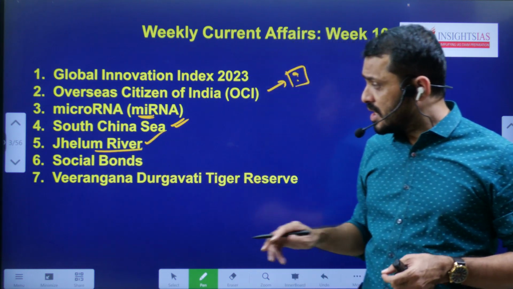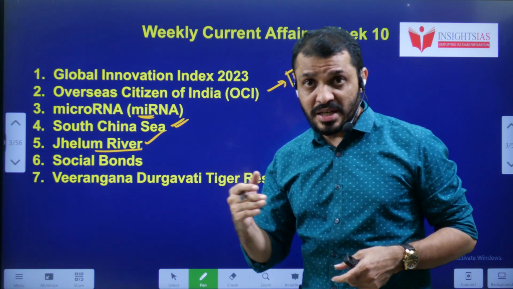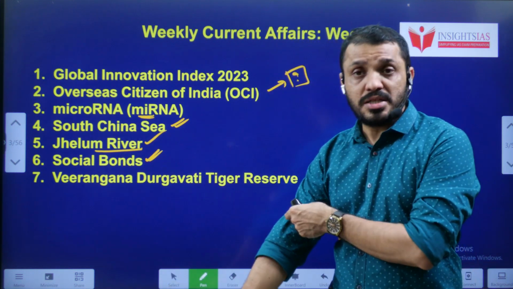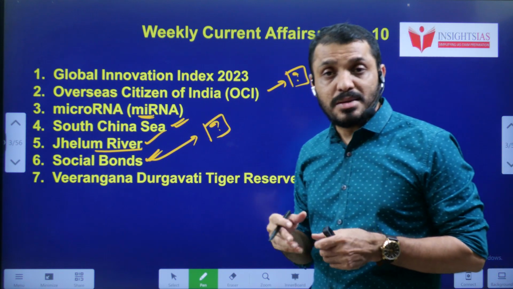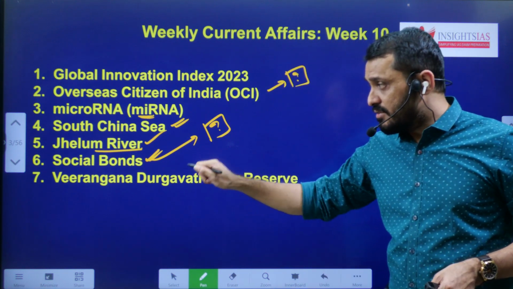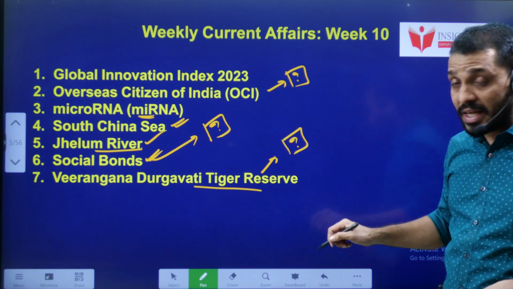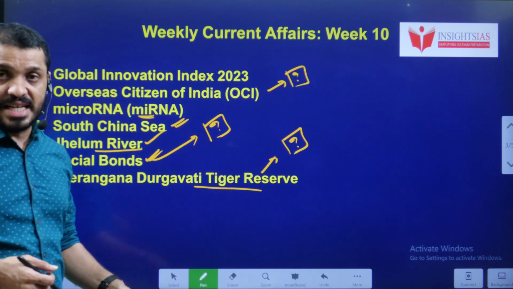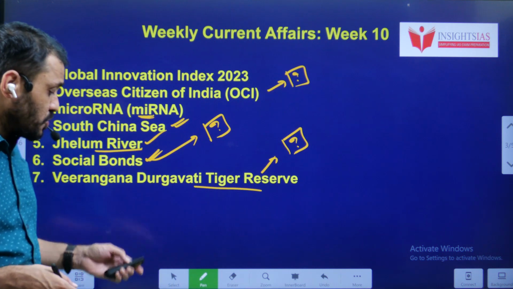Then Jhelum River. Due to very little rainfall, the average flow of the river has reduced. That we will discuss, and its tributaries also. Social bonds. Tell me, students, which organization issued the social bonds? We will discuss that organization and the purpose of the social bonds. And finally, Veerangana Durgavati Tiger Reserve. Tell me which state notified this tiger reserve. Meanwhile, we will of course discuss the detailed analysis. So these are the topics we are going to cover in this video, students.